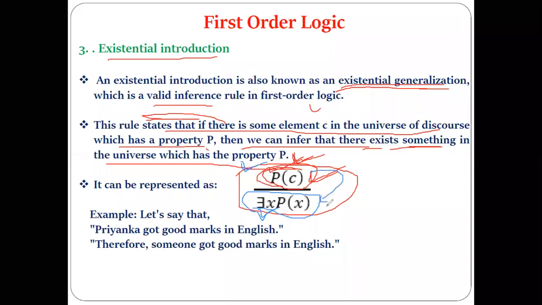Let's see an example of what exactly it means. For example, we have the sentence, Priyanka got good marks in English. Is this our P(C)? Yes or no?